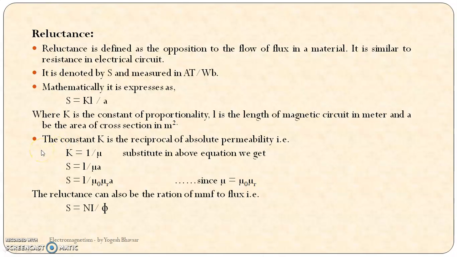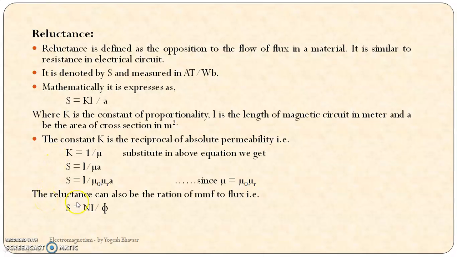The constant K is the reciprocal of absolute permeability, that is K is equal to 1 by mu, and if you substitute in the above equation, we will get S is equal to L by mu A. And again we know mu is equal to mu 0 into mu r. So we get S is equal to L by mu 0 mu r A. So this is the reluctance formula.